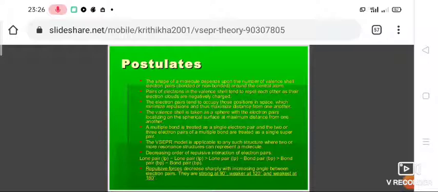Explaining the important difference between lone pair and bond pair: while the lone pairs are localized on the central atom, each bonded pair is shared between two atoms. As a result, the lone pair electrons in a molecule occupy more space as compared to the bonding pair of electrons. This results in greater repulsion between lone pairs of electrons as compared to lone pair-bond pair and bond pair-bond pair repulsion.